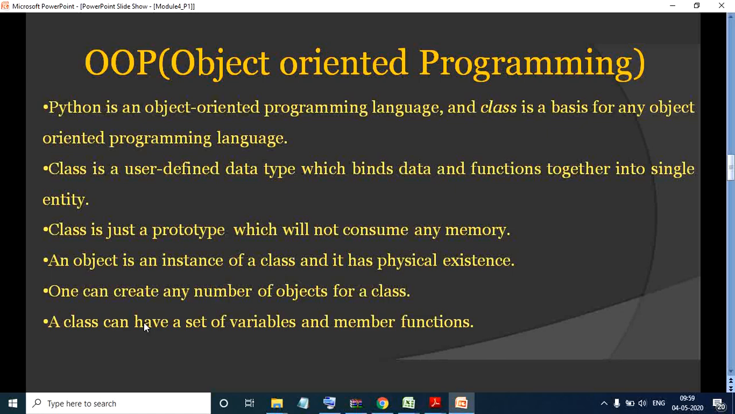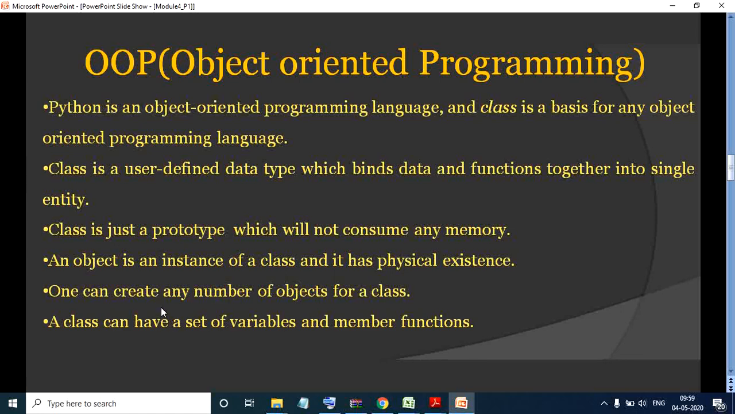As I was saying, a class is just a prototype. It will not consume any memory. It just binds your data and functions. Now, what is an instance then? An object is an instance of a class. That is, it is a part of a class and it has a physical existence. That is, it consumes some memory.